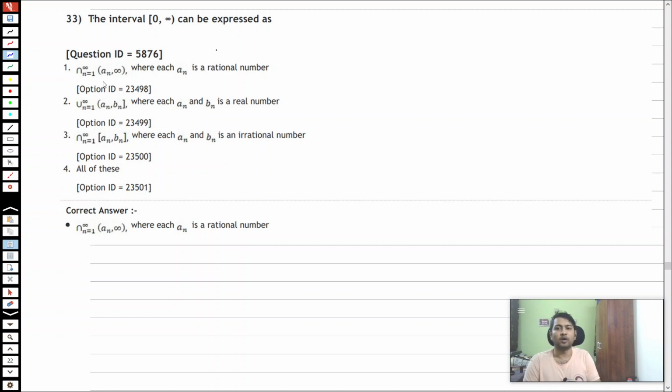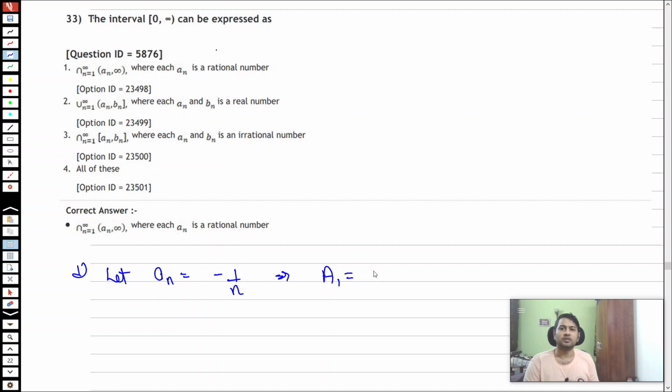So let us go option by option. Option 1: intersection of open intervals a_n to infinity. So let a_n equal minus 1 by n.